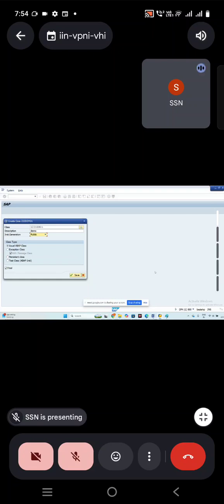In the WebDynpro, so like in our core ABAP, we have message class concept. In WebDynpro, if they want to raise any messages, they're going to use exception class. Usual ABAP class, the class which we are using. Exception class is the class where we want to raise the messages.